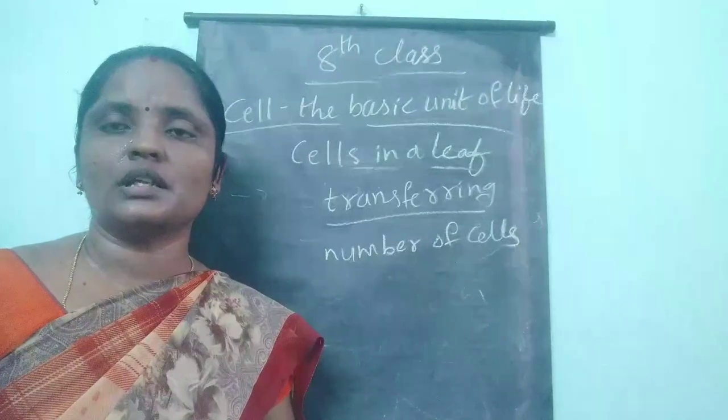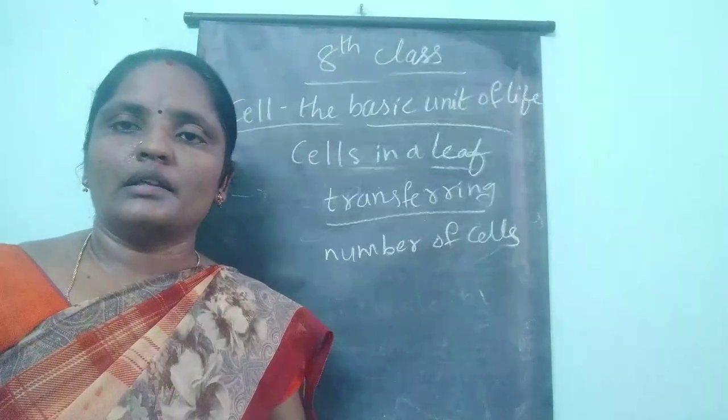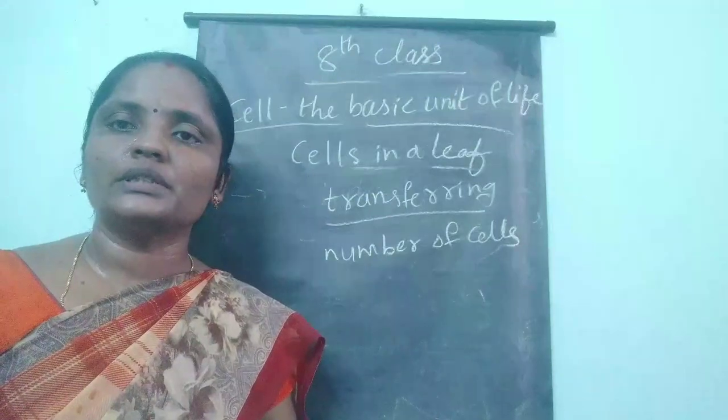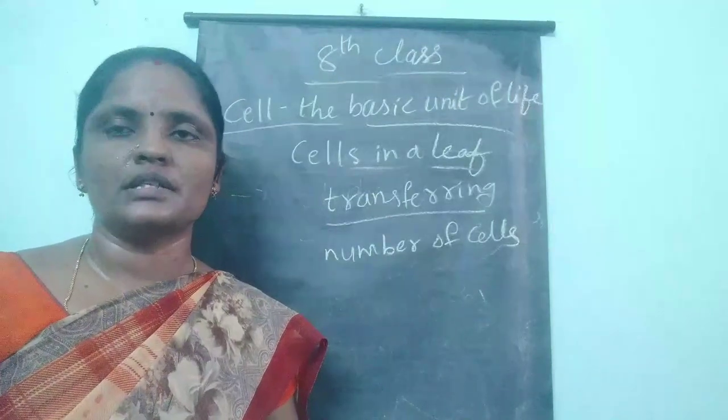Whether the cell size is small or big, the size of an organism will mainly depend upon the number of cells only.